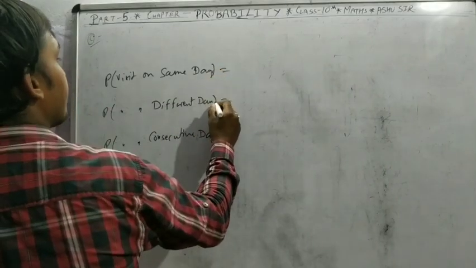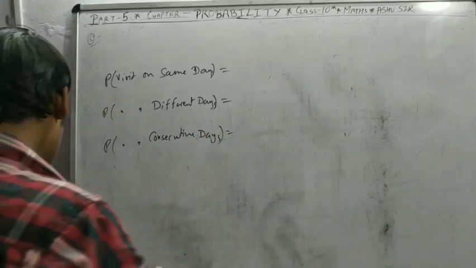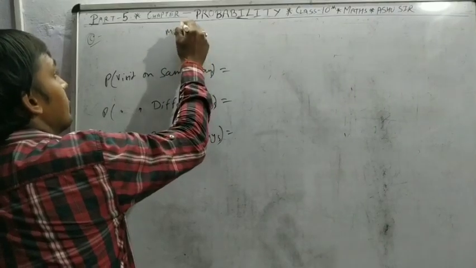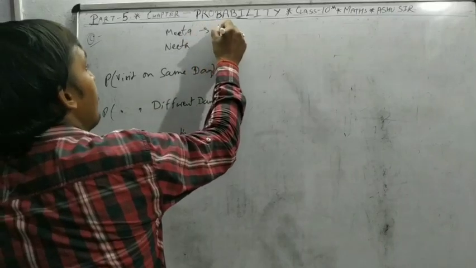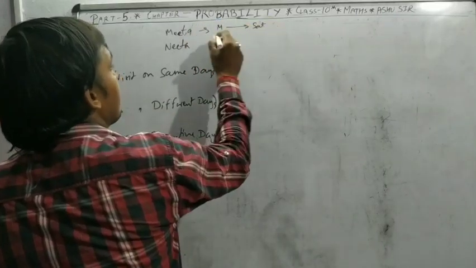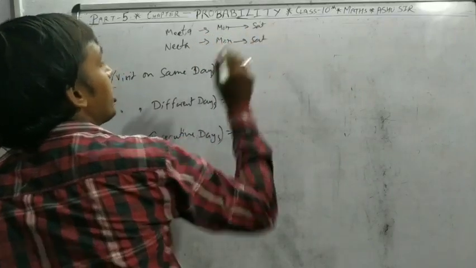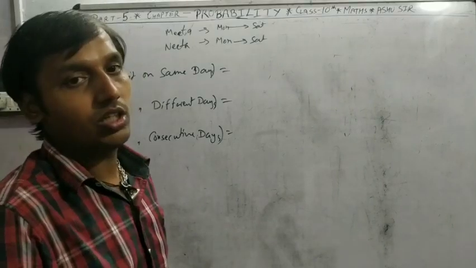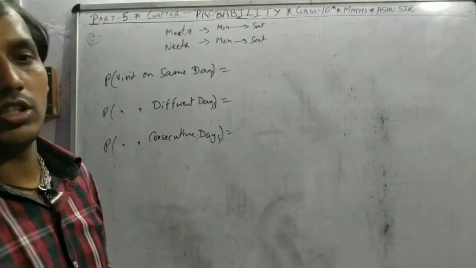So we want the probability for these two friends, Meeta and Nita, from Monday to Saturday. Monday to Saturday means the shop is open from Monday to Saturday, and we want the probability of visit on same day, different day, and consecutive day.